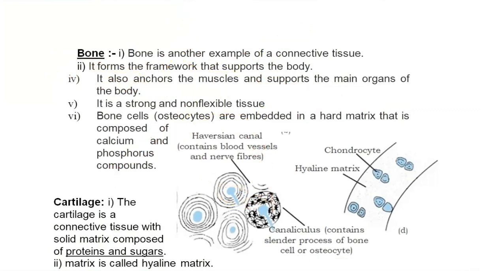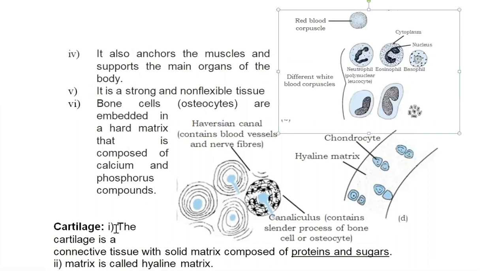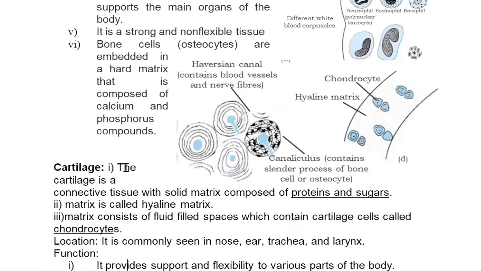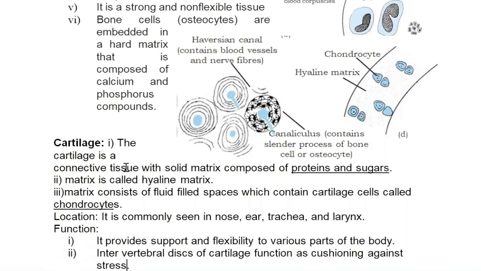The next connective tissue is cartilage. Now this is a type of tissue which has a solid matrix that is made up of protein and sugar. This is very important. You must know the matrix of cartilage is made up of proteins and sugars, whereas the matrix of bone was made up of calcium and phosphorus compounds.